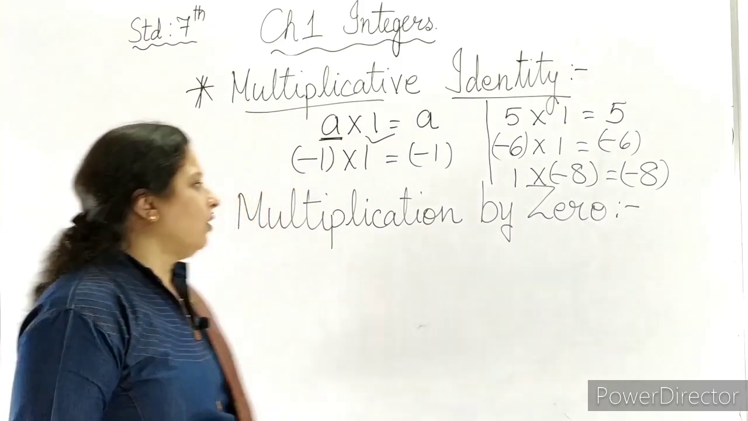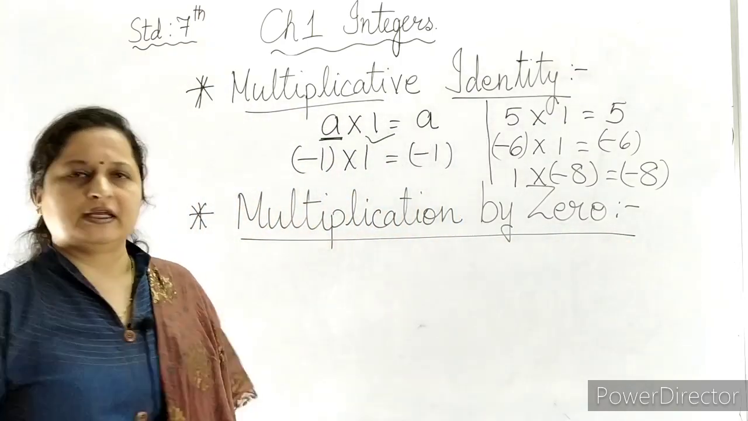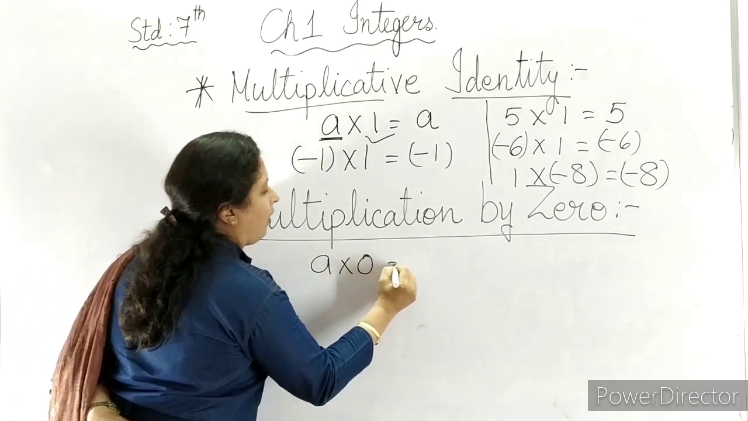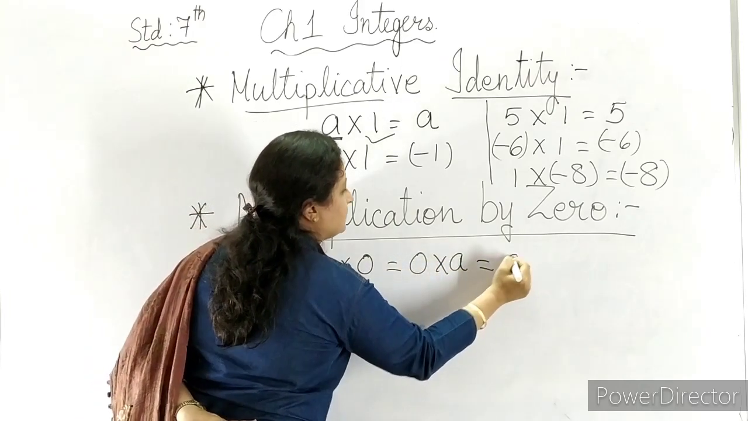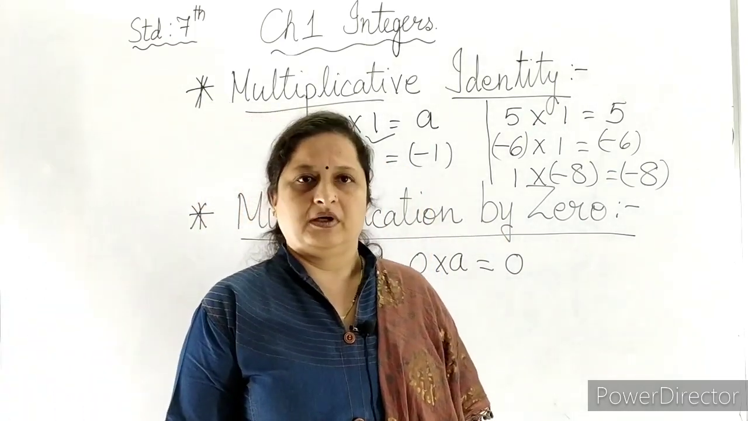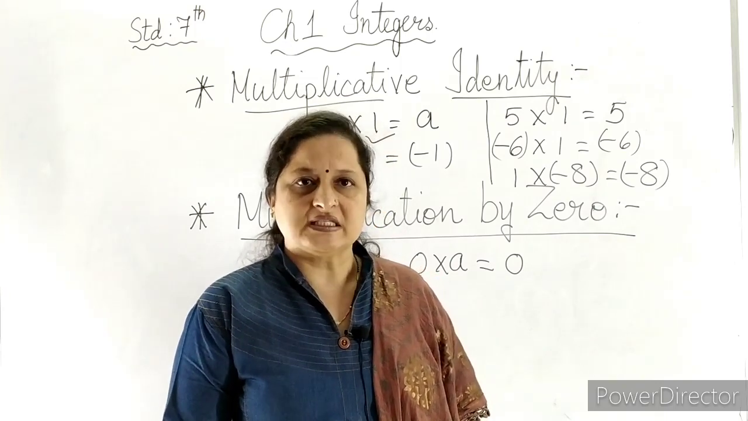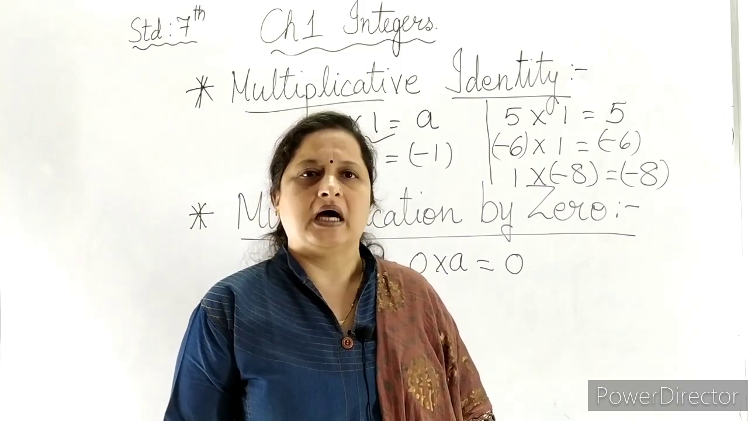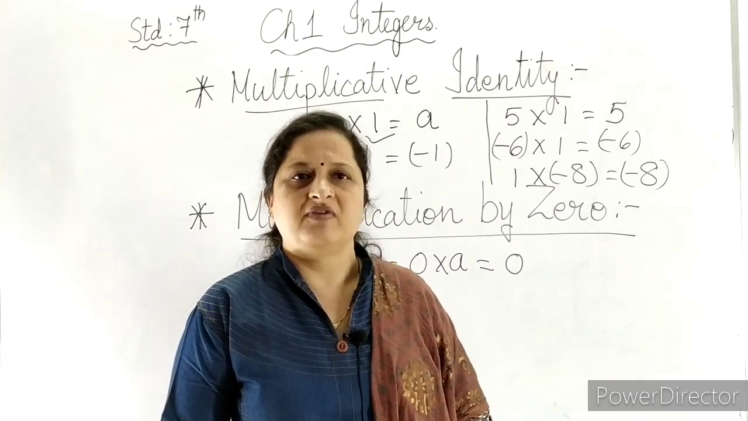Now, if we talk about 0. Multiplication by 0 for integers. Here I take a multiplied by 0 is equal to 0 multiplied by a. Answer is 0. When we multiply any number, whether it is a whole number or an integer, with 0, the answer comes to 0 because it is a null number. So there is no multiplication possible with 0.